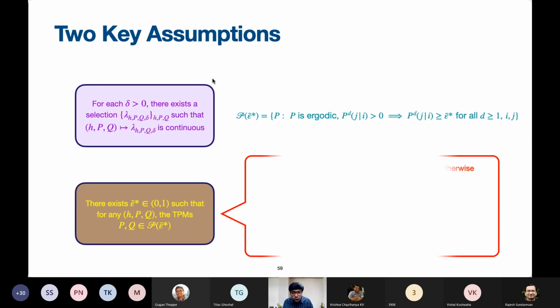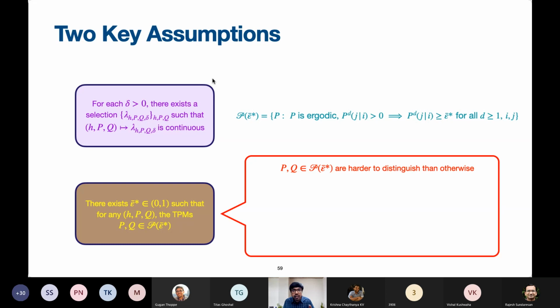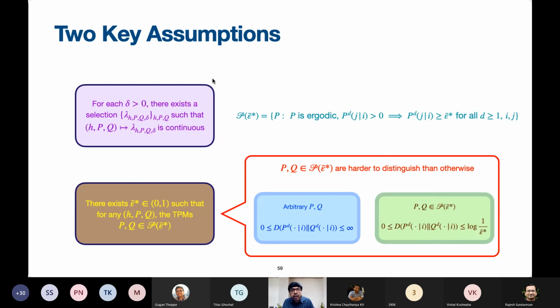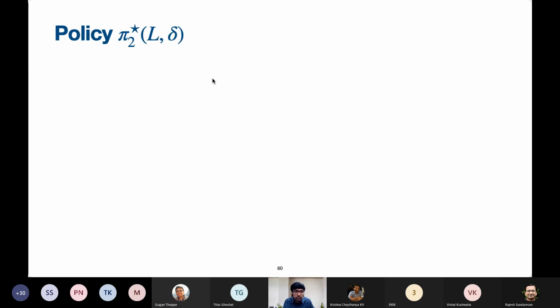It turns out this actually makes the problem of identifying the odd arm hard. In other words, we're trying to focus on a set of configurations for which it is harder to distinguish between the transition probability matrices. And the reason I say that is, if you take any two transition probability matrices and look at the KL divergence between the rows, it can lie anywhere between 0 and infinity. But if P and Q are restricted to the class P of epsilon bar star, their KL divergence can be at most logarithm 1 over epsilon bar star. So they cannot be arbitrarily separated. So this makes the problem a little hard.